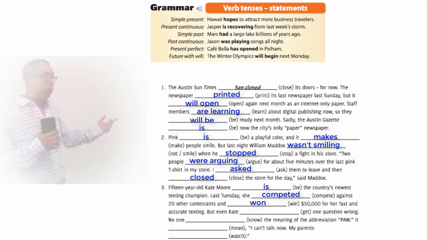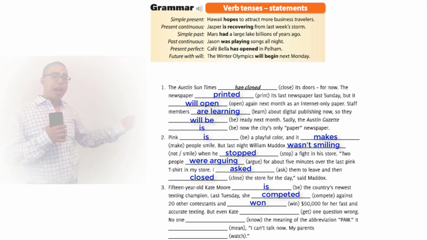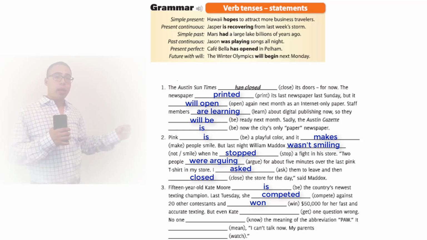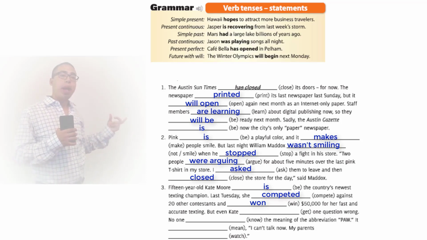Now, with the word win, we change the I to an O because it's an irregular verb. When it's an irregular verb, the whole word changes. If it's a regular verb, you just add the ed at the end. But here we're going to change the win to won. And this is past form.